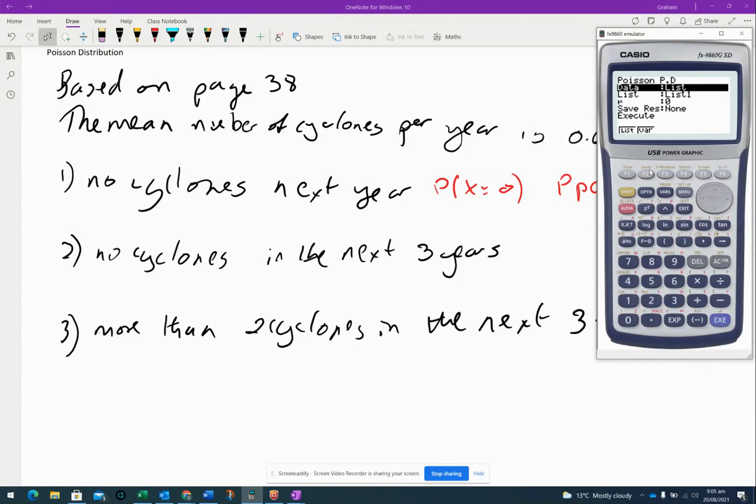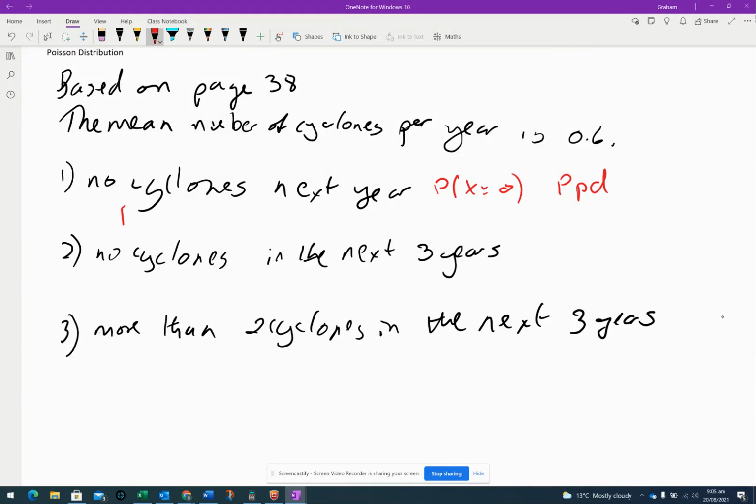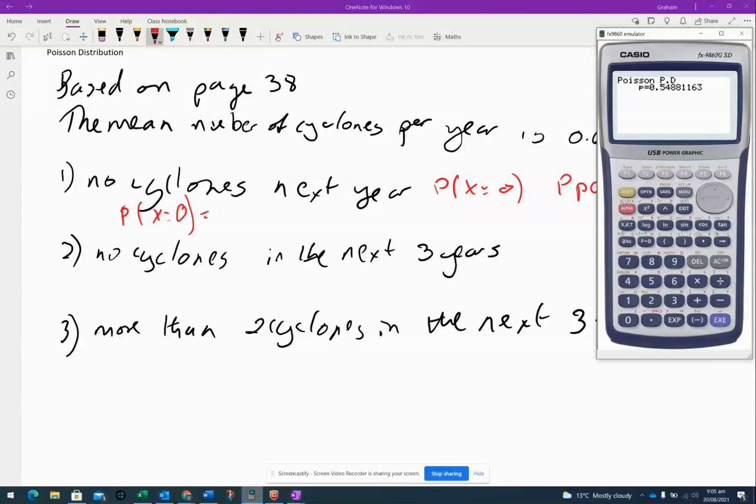Right, I've got to remember to turn it to variable. It wants to know my X number and my mean. Well, my X number is that there are none, and my mean is 0.6. So therefore, the probability that there are no cyclones next year is 0.5488.